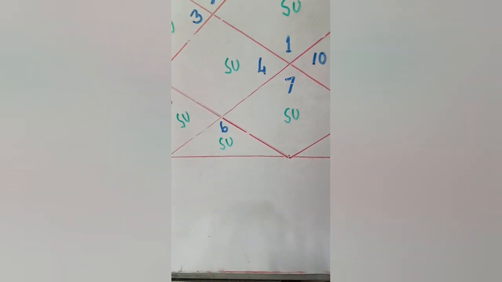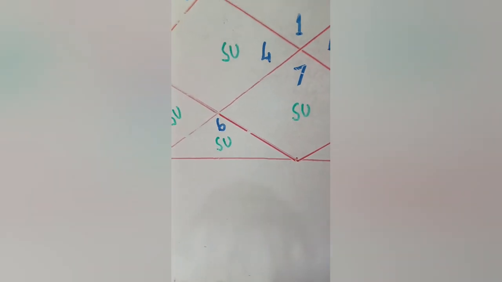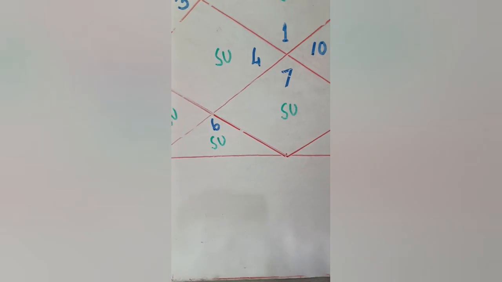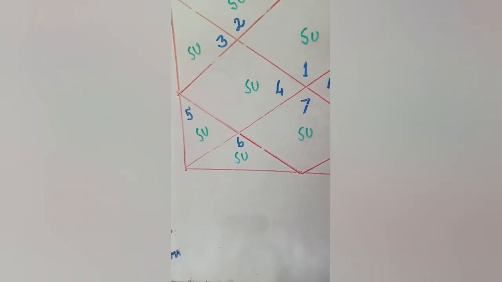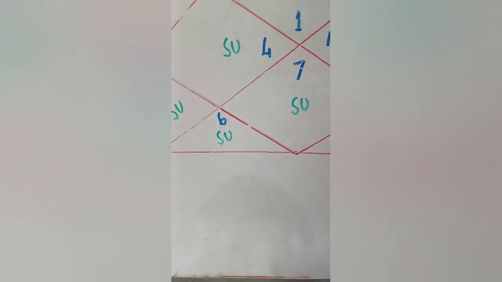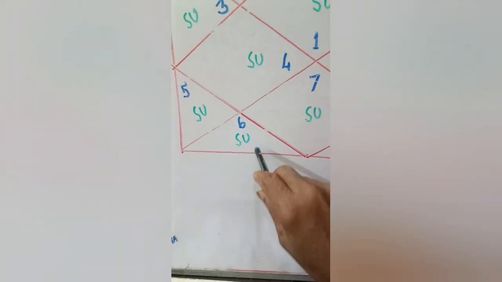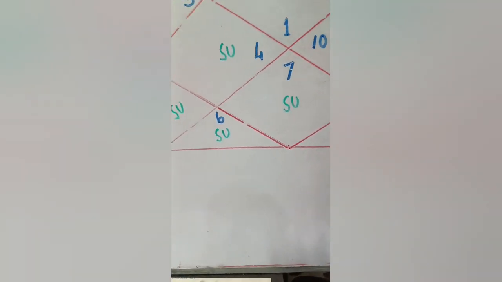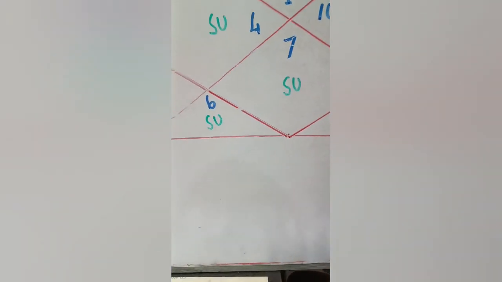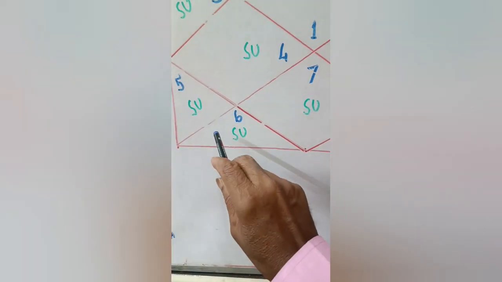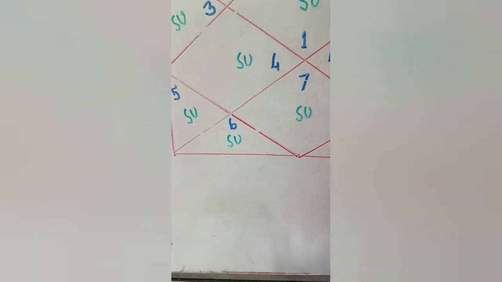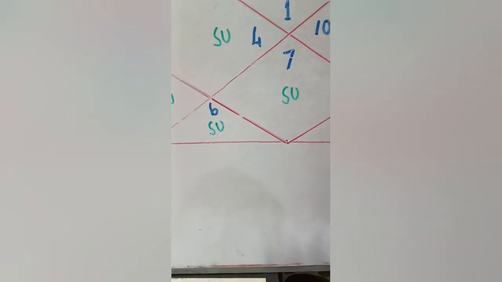Now Sun coming to the sixth house. The sixth house is service, service to the people. If the sixth lord is well placed in the chart, in exaltation, own sign, or friend sign, and Sun is posited there, this is the house of competition, competitiveness. This is the house of litigations. This is the house of roga, rin, ripu. All are there.